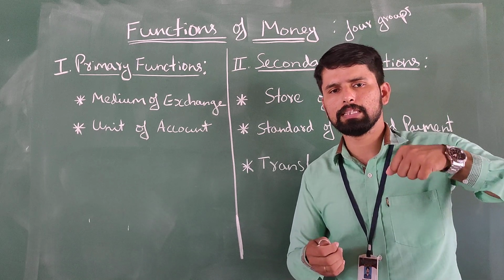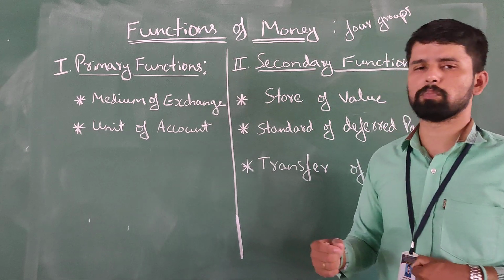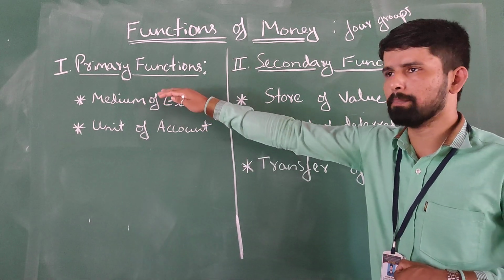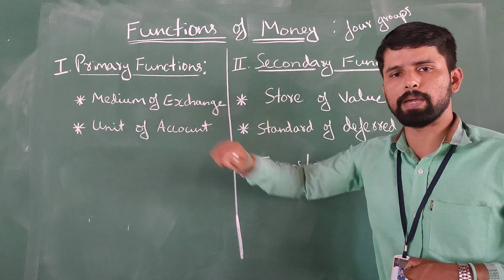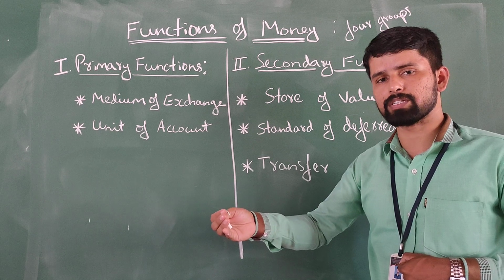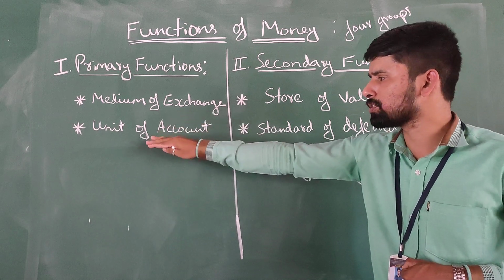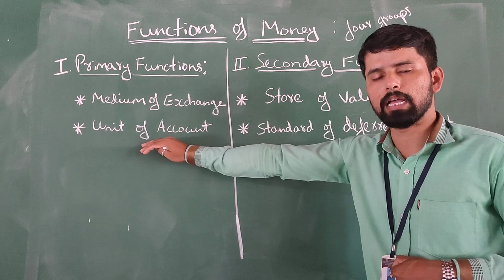So that does not measure the real values of the commodity. That's why the money, which is used by all as a medium of exchange to pay for goods and services, measures the values of the commodity, the units of the goods.